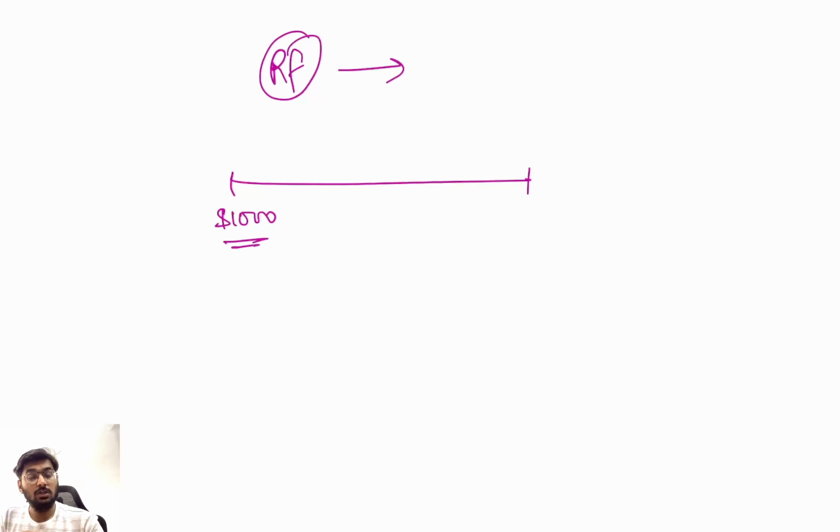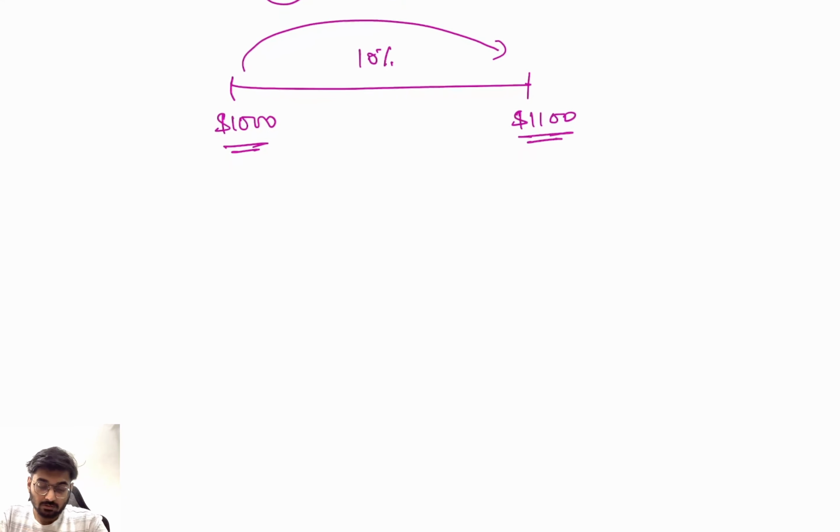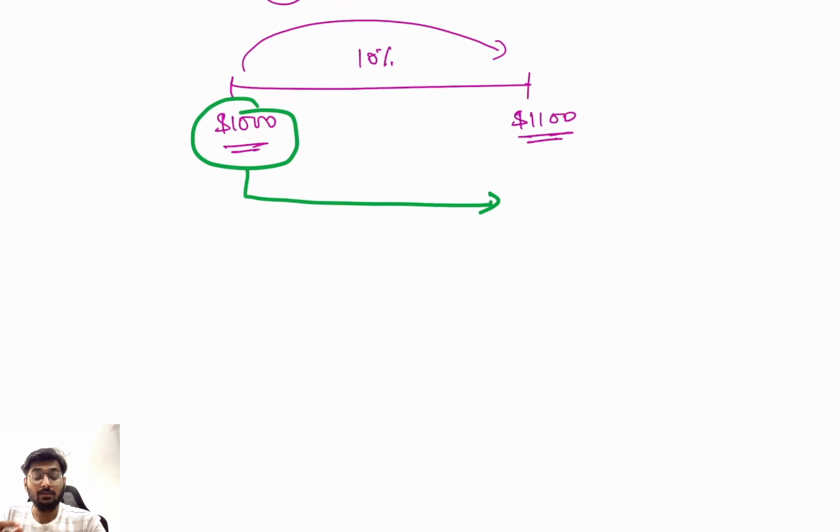You have borrowed $1000 from me today, and the rate of interest is 10%, clear? After 1 year, I have to pay 1100. So after 1 year, if you have invested this money in some project, what do you want that future cash flow to be: equal to 1000, greater than 1000, or less than 1000, or greater than 1100?